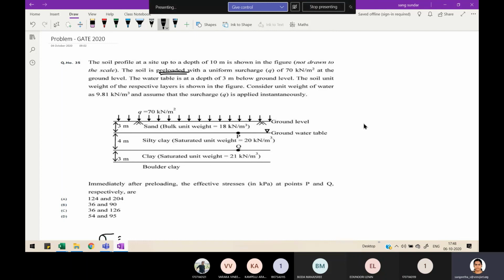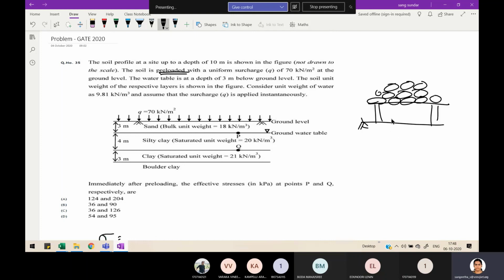In order to avoid that, before constructing the actual building itself, they apply the equivalent load on the site. They may even use some sandbags, and then they do this preloading technique. So they will apply an equivalent pressure of the building to the ground, and then the soil will consolidate.